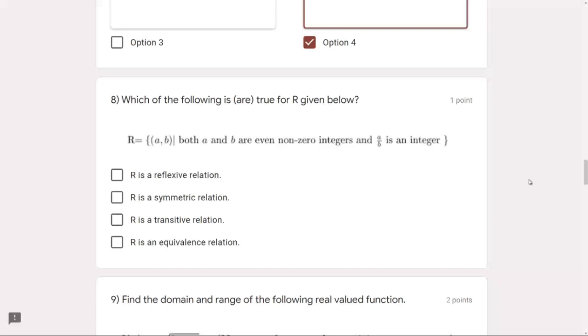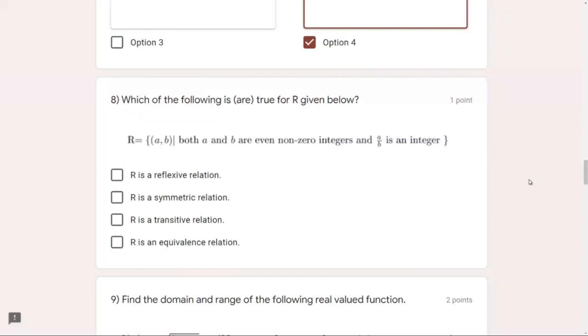Then we can say they are like -2, -4, -6, and on the positive side 2, 4, 6, 8, and A upon B is an integer. So we have to say which of the following are correct. Now, is R a reflexive relation?